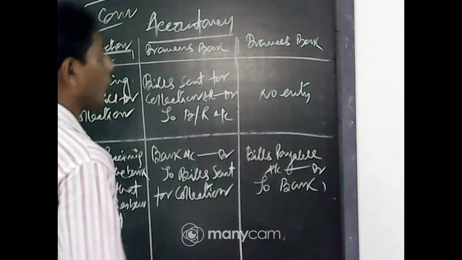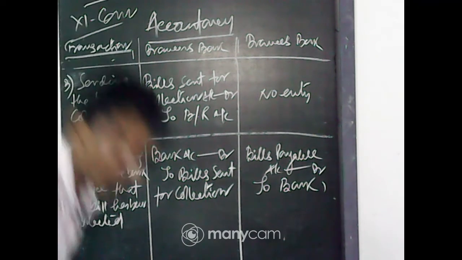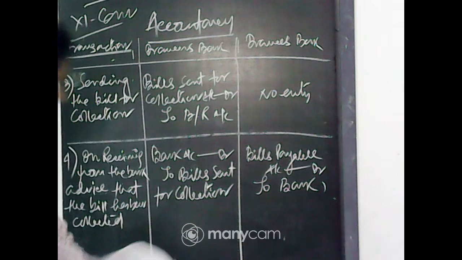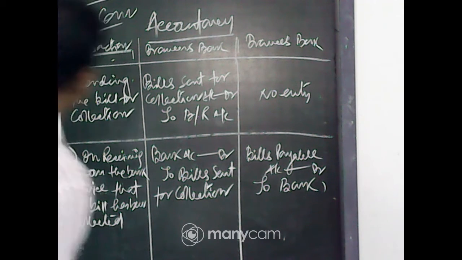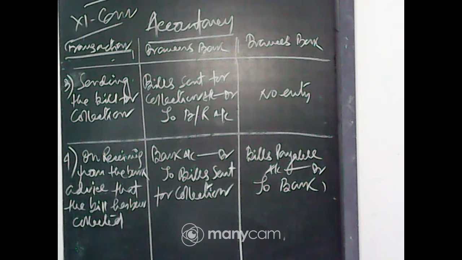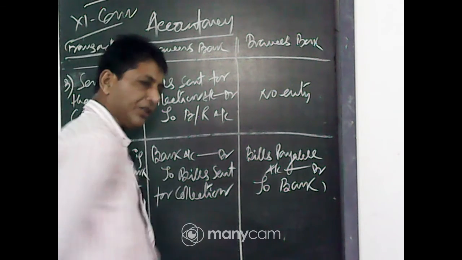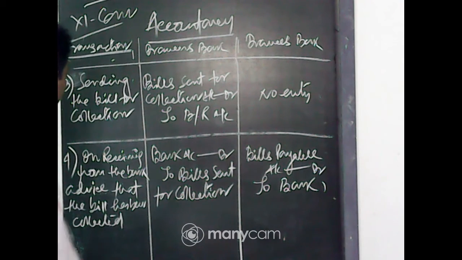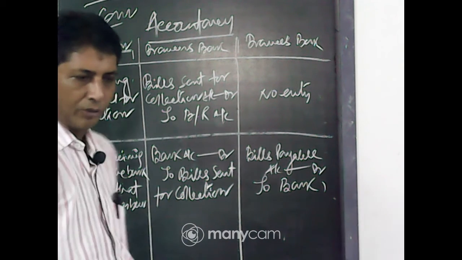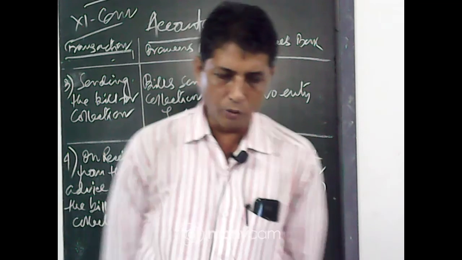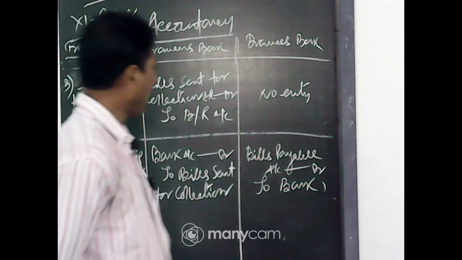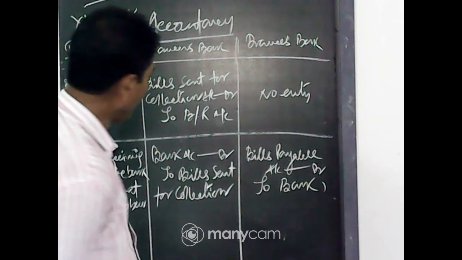Sending the bill for collection, bills sent for collection account debit to bills receivable. Now the drawee's book has no entry. When the bill matures, bank account debit to bills sent for collection account, and in the drawee's book, bills payable account debit to bank.